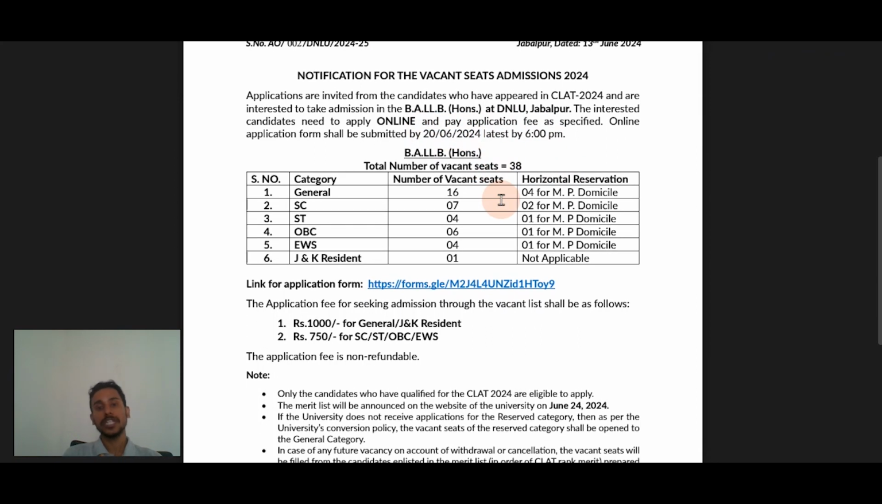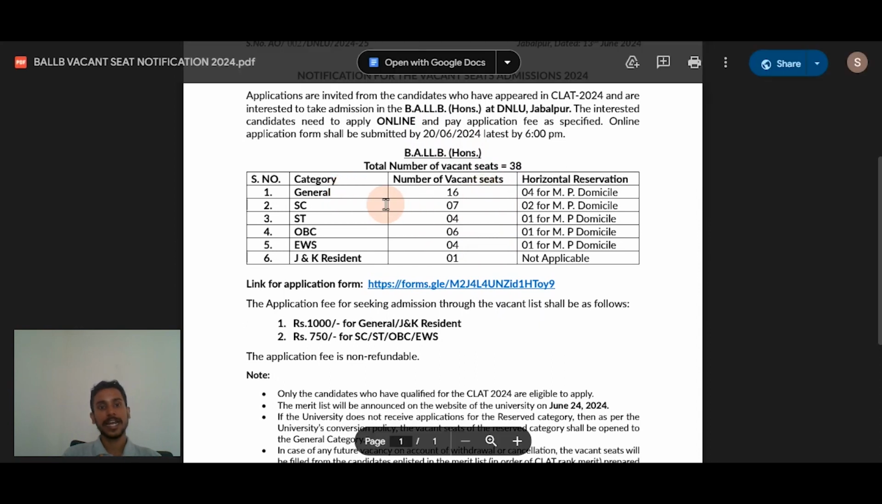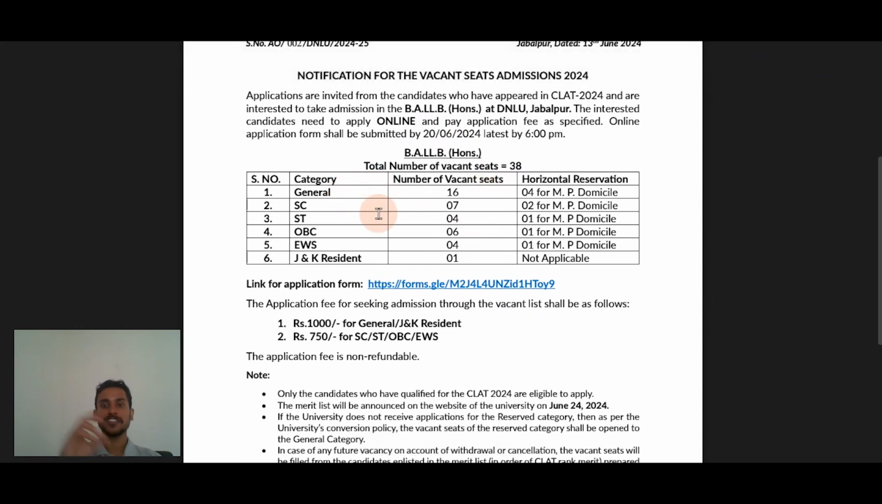If we talk about the number of vacant seats available under the all India category, under total, they have given this information in a matrix wherein they have mentioned the total seats. So how do you understand how many seats are there? If you look at the general category, there are 16 vacant seats, out of which 4 are for people from MP domicile. That means 12 all India general seats are there and 4 general seats for those having MP domicile.